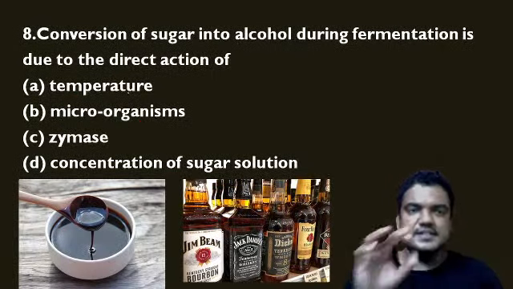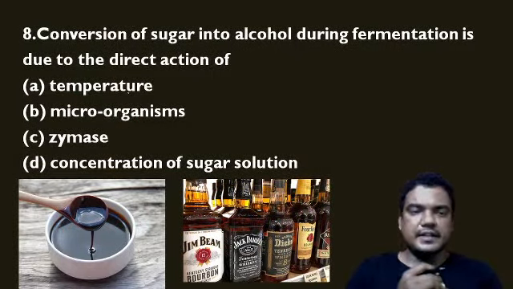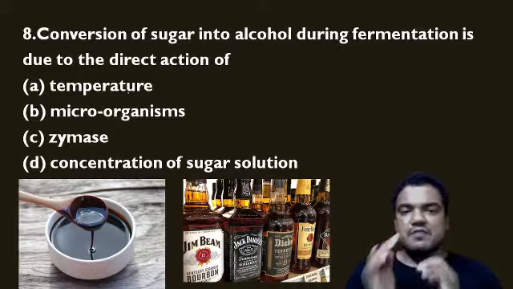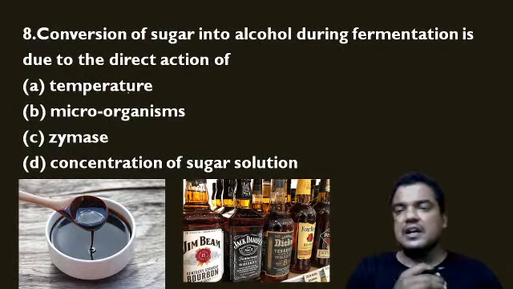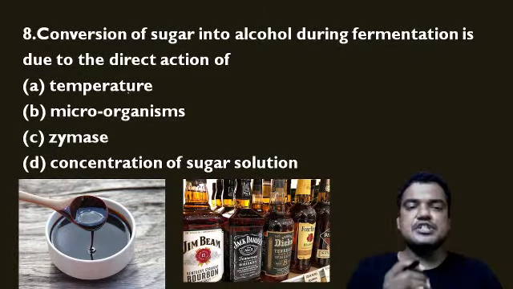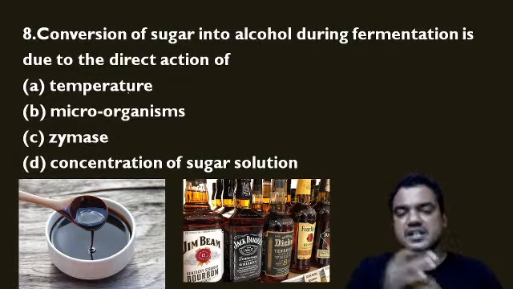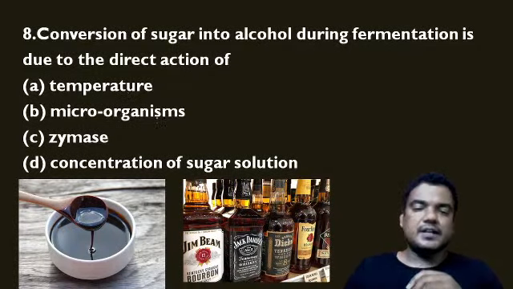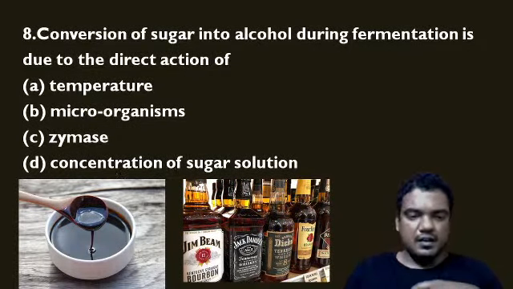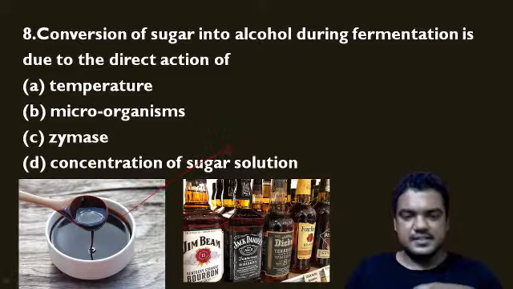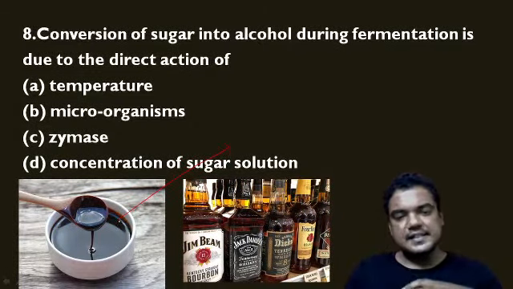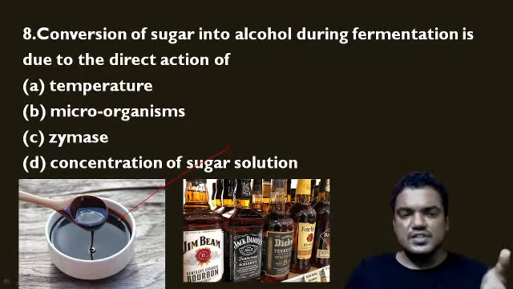Now let us see another important question. Conversion of sugar into alcohol during fermentation is due to the direct action of. We know that for production of alcohol we use molasses, and this molasses is just a sugarcane soup.